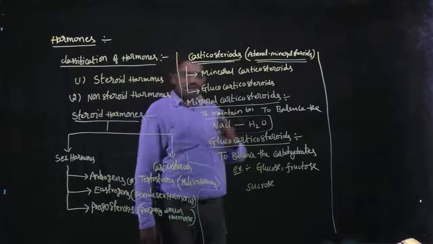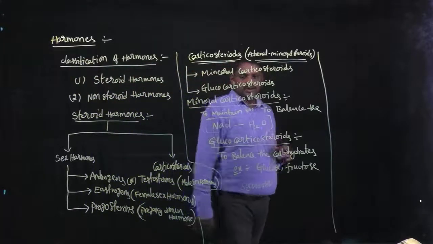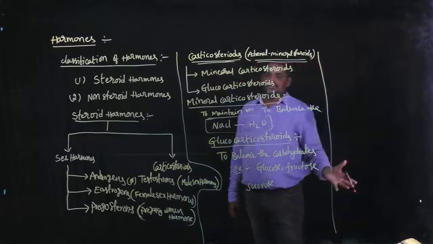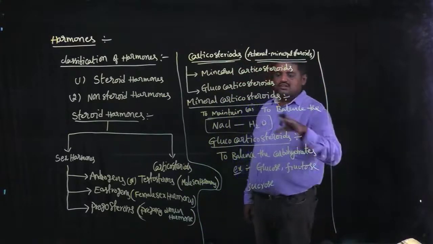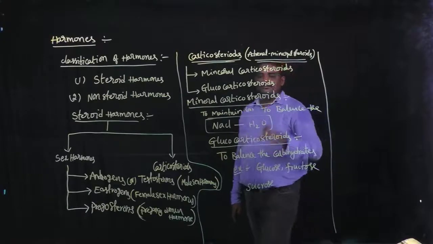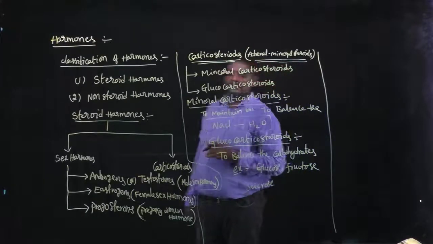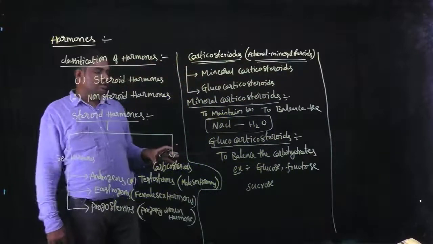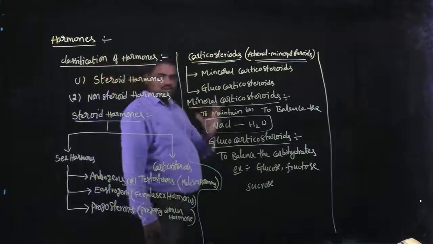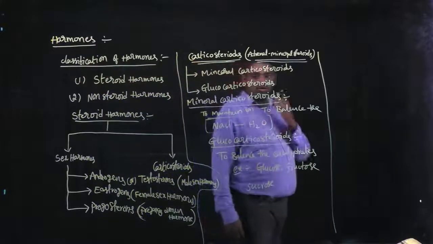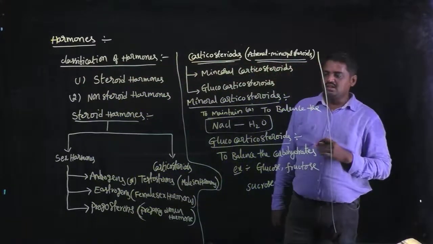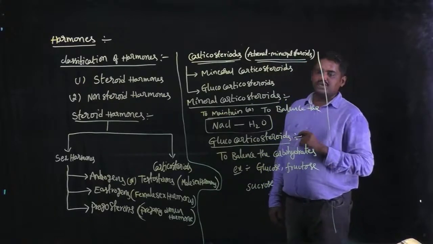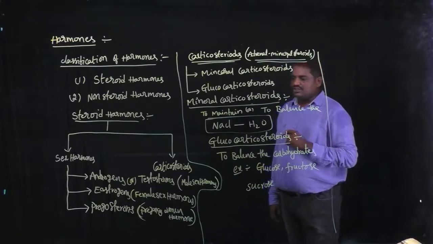Sugar levels are also disordered, and other organs are disturbed. But steroids like glucocorticosteroids are used to maintain or balance the carbohydrates like glucose levels. This is the importance of glucocorticosteroids.